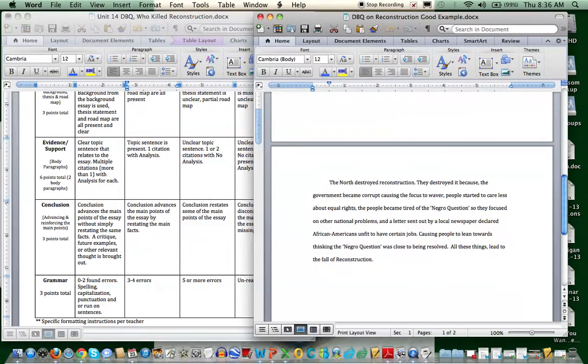So our conclusion paragraph. The North destroyed Reconstruction. They destroyed it because the government became corrupt, causing the focus to waver. People started to care less about equal rights. The people became tired of the Negro question, so they focused on national problems. And a letter sent out by a local newspaper declared African Americans unfit to have certain jobs.